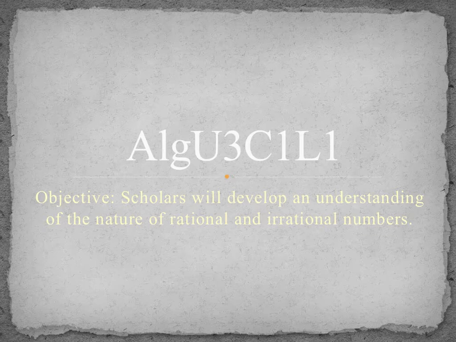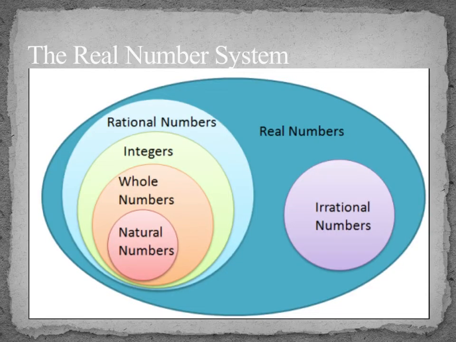So our objective today is scholars will develop an understanding of the nature of rational and irrational numbers. That's what we're talking about today. Rational and irrational numbers in the number system. So, first we need to discuss what the real number system is. Notice that everything we're talking about here are real numbers.